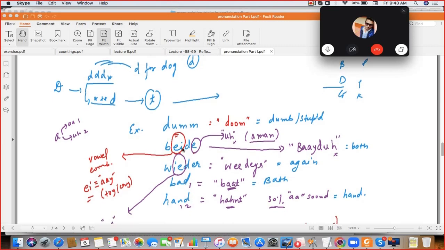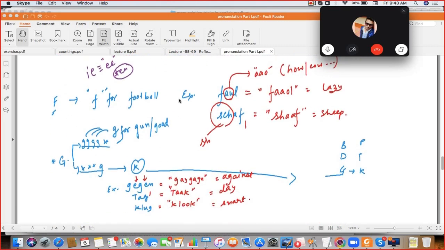In Hunt, the EI is pronounced like the letter I in English, which is E in German terms. Dom, Bida, Vidar, Bart and Hunt. Got it? Yes, got it.